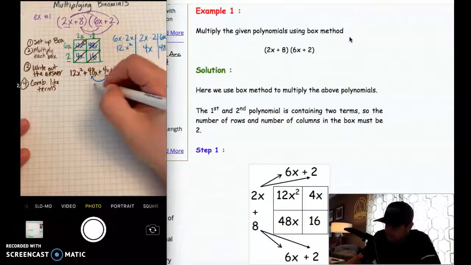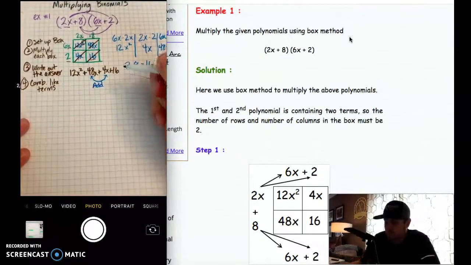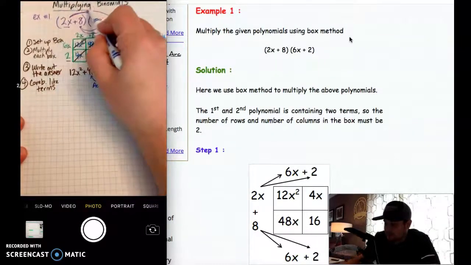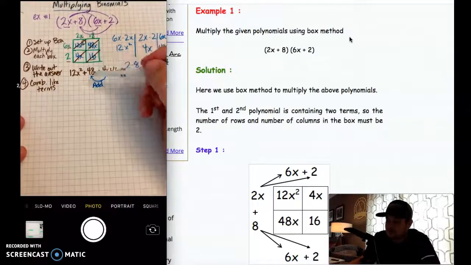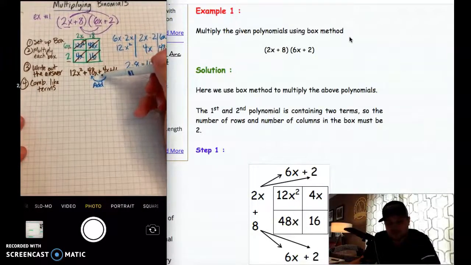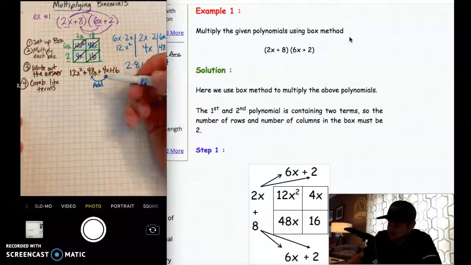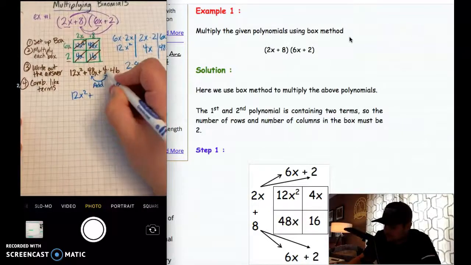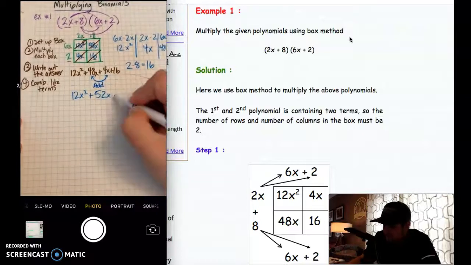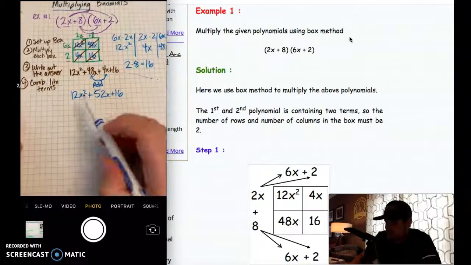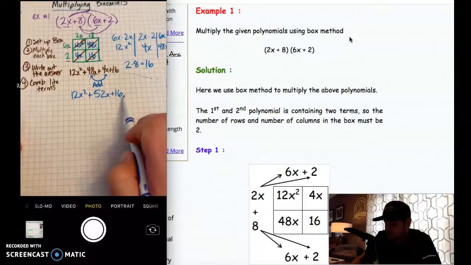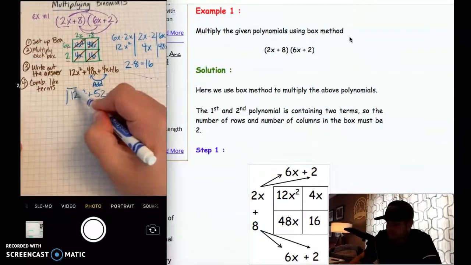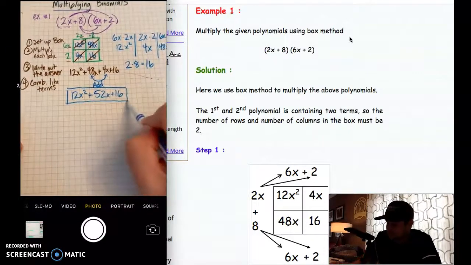Now, it's important that you understand that when we're combining like terms, we are adding, right? It's really tempting because we're doing a multiplying type of problem here. We multiplied everything that was in the box. It's really easy to want to multiply these, but remember when we combine like terms, we just add those coefficients. So our final answer is going to be 12x squared plus 48 and 4 gives me 52x, and then plus the 16. So you'll notice that each of these terms, x squared, x, and then no x, just a plain old number, are three different types of terms, and so that means that we've simplified it all the way down, and so that is our answer.